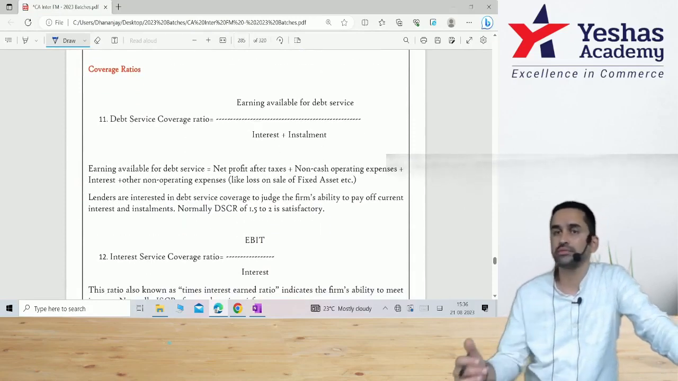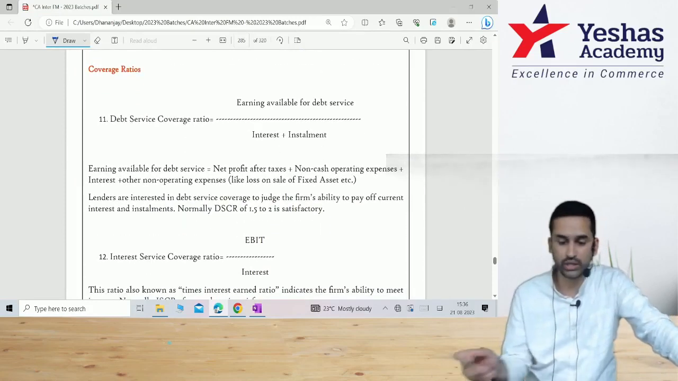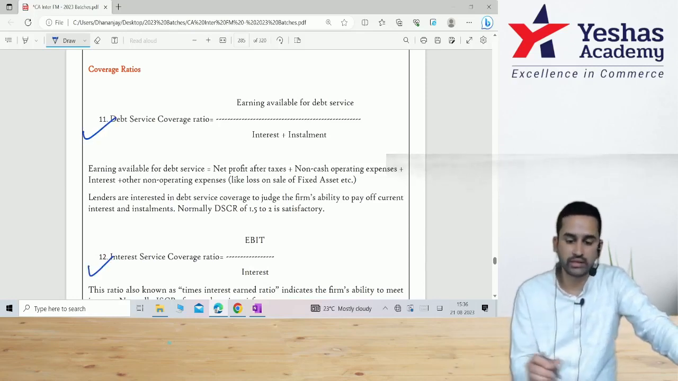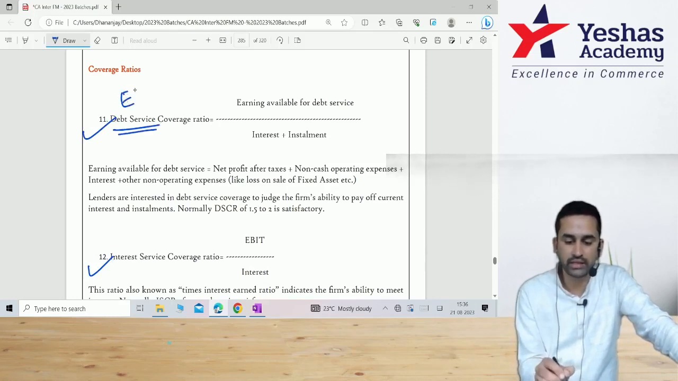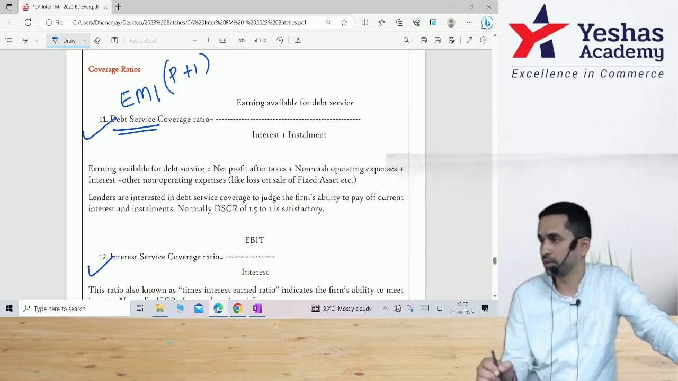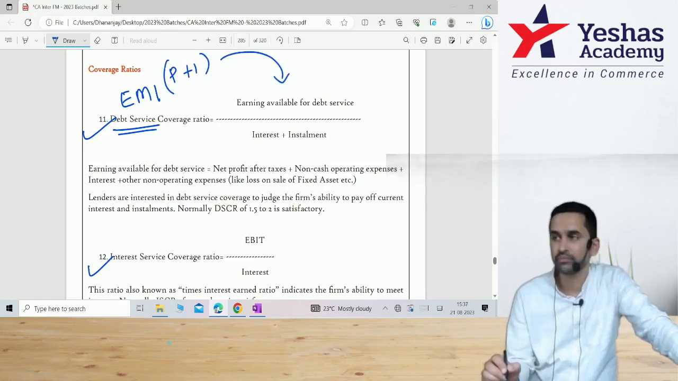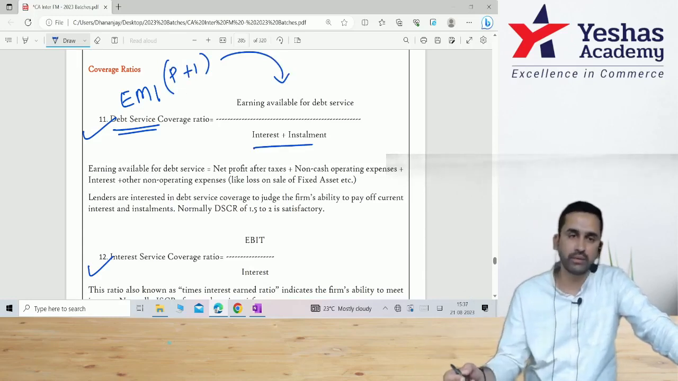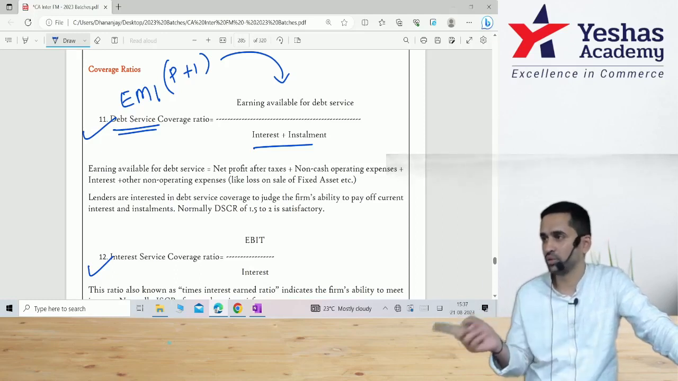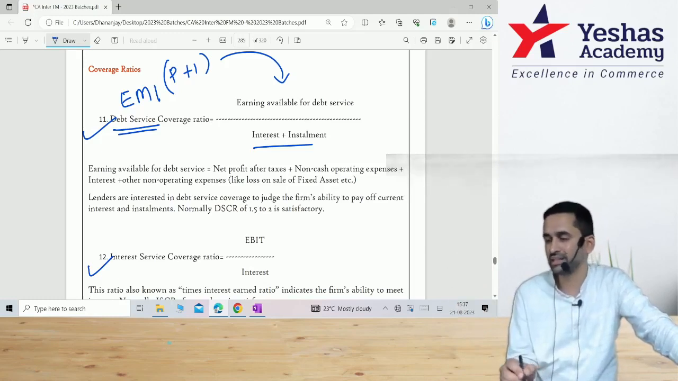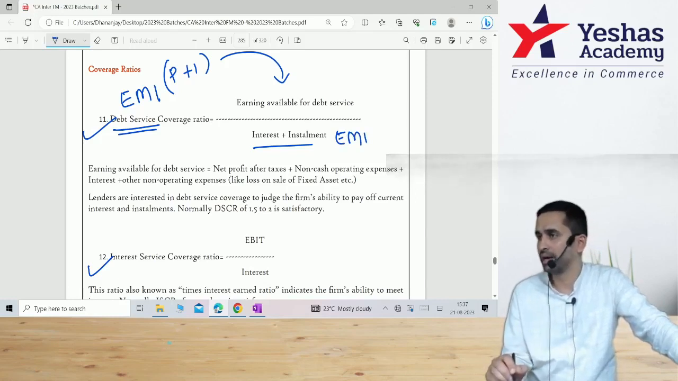Next, coverage ratios, something that banks check. The first two ratios: one is debt service coverage ratio, the second is interest service coverage ratio. When I say debt service coverage ratio, they consider the entire EMI amount, which is the principal component as well as the interest component. How much money you are earning, which can be used for servicing the debt, divided by interest and installment. This word is interest plus installment, but in some books installment includes principal and interest. So this should be understood as interest plus principal also. Basically, the money that I need to pay to the banker, say EMI.